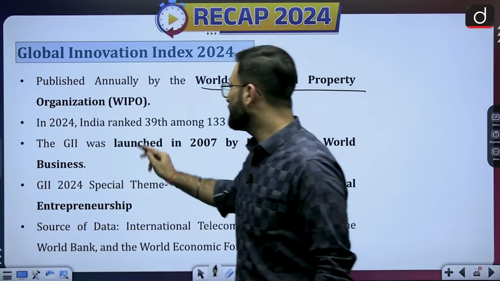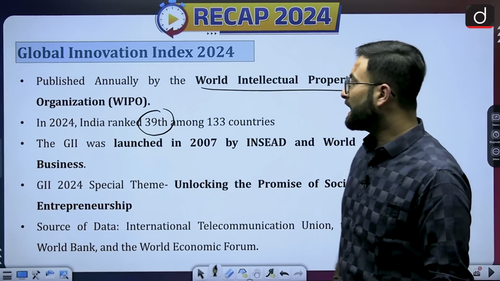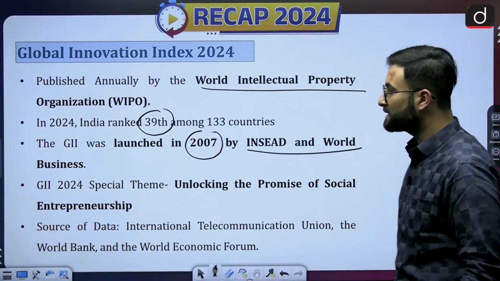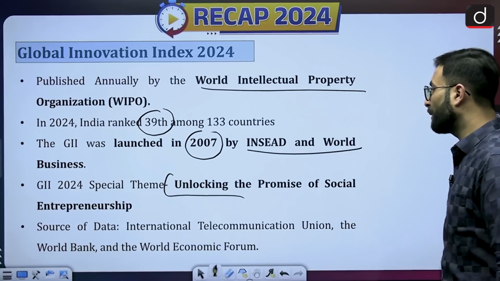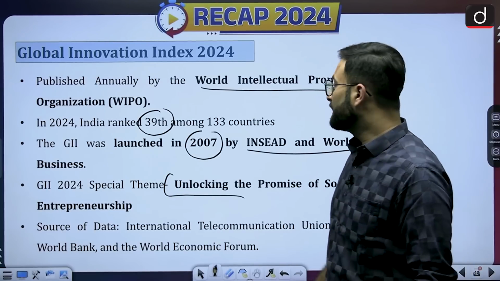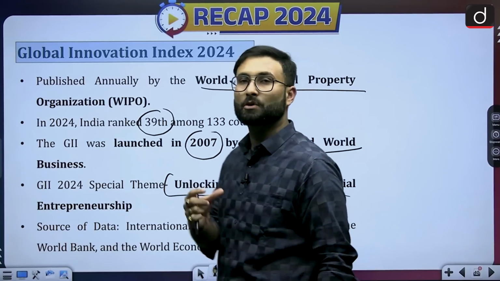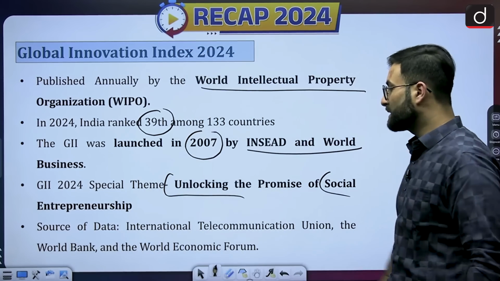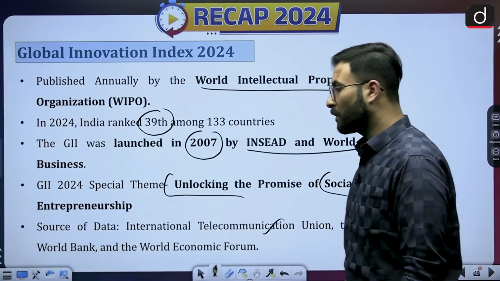Now moving further, Global Innovation Index 2024, published by the World Intellectual Property Organization, that is WIPO. In 2024, India has ranked 39th among 133 countries. GII was launched in 2007 by INSEAD and World Business. A special theme in 2024 was unlocking the promise of social entrepreneurship. Now it is your job to tell me in the comment box what this concept of social entrepreneurship is. The source of data is from the International Telecommunication Union, World Bank, and the World Economic Forum.